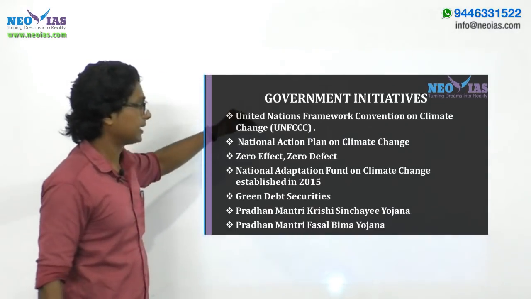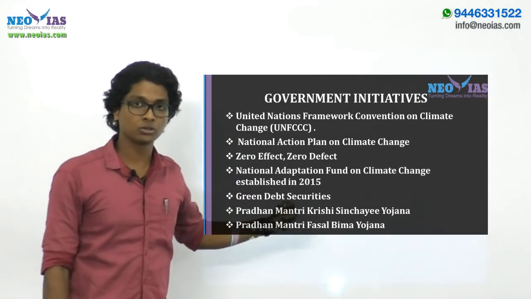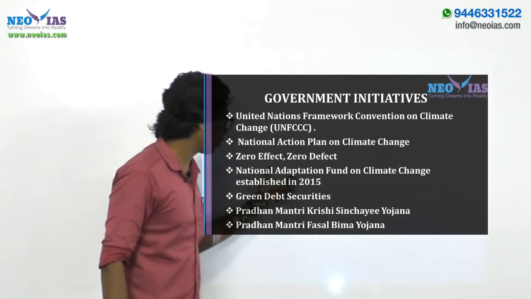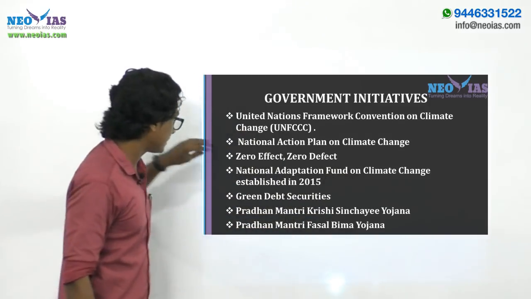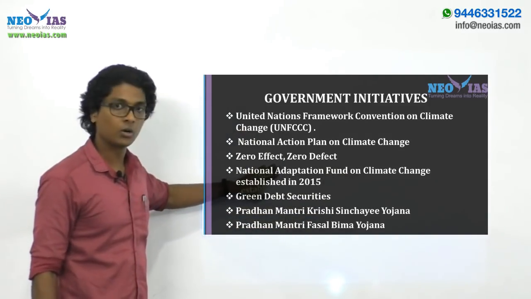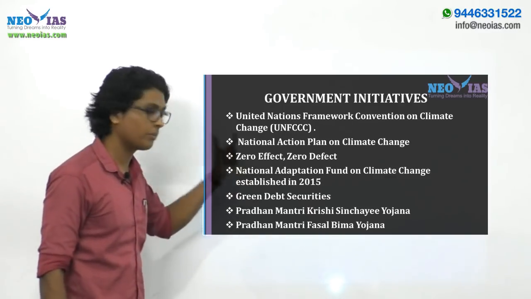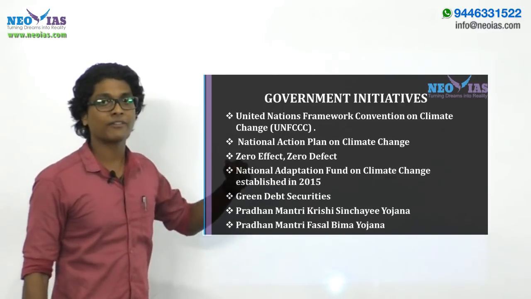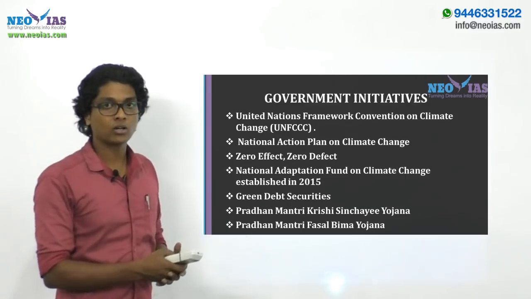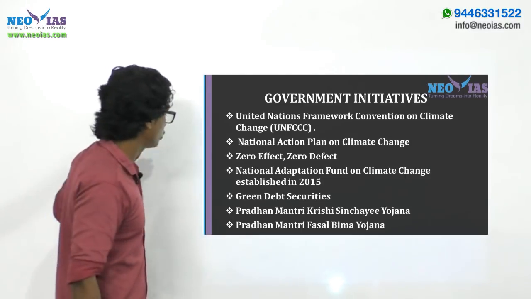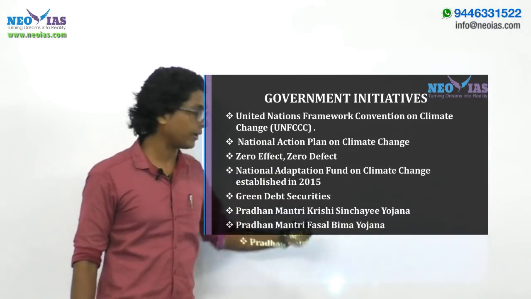So the next government initiative to solve the issues of climate change is the Zero Effect, Zero Defect policy initiative. Zero effect means zero effect on the environment, right? So the technologies or innovations we are developing should have zero effect on the environment.